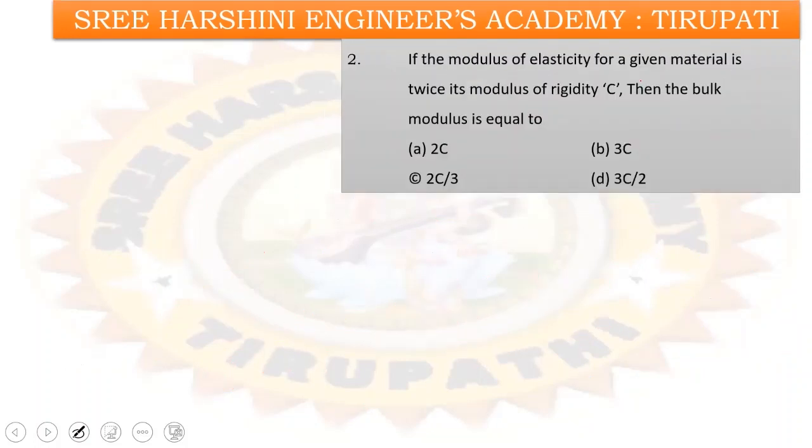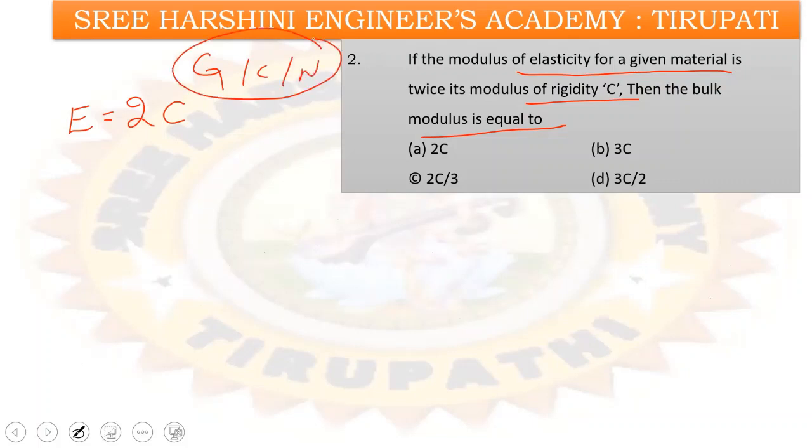Coming to second question, the modulus of elasticity for a given material is twice its modulus of rigidity, then bulk modulus is equal to? So they given according to problem E is equal to 2 into C. So rigidity modulus is denoted either C, G or N. Depending on the problem, we will take it.